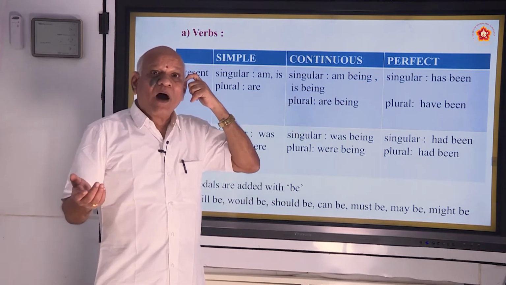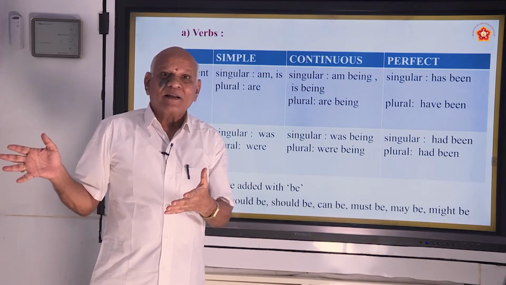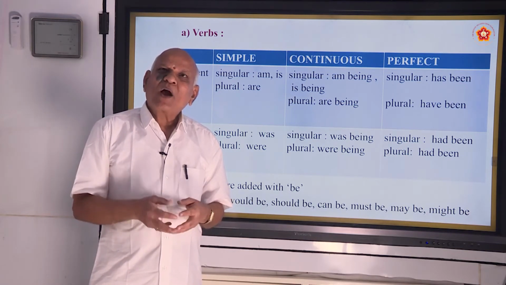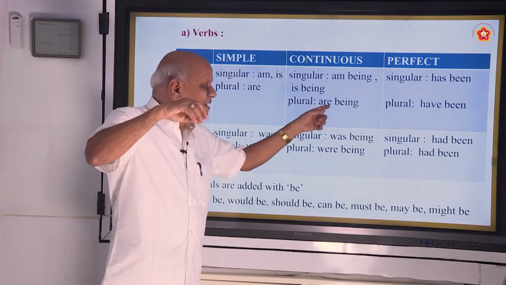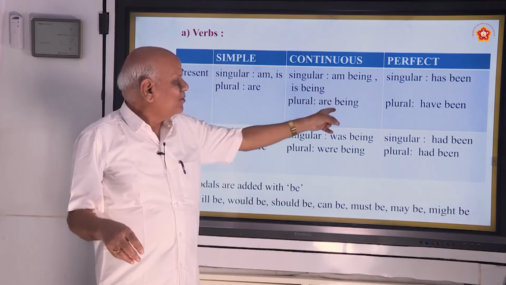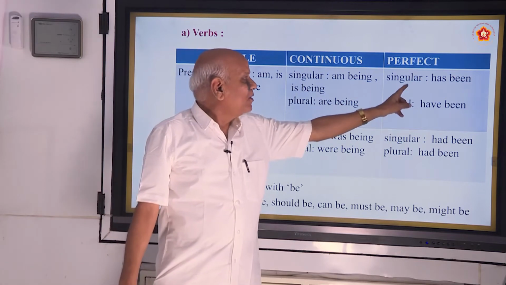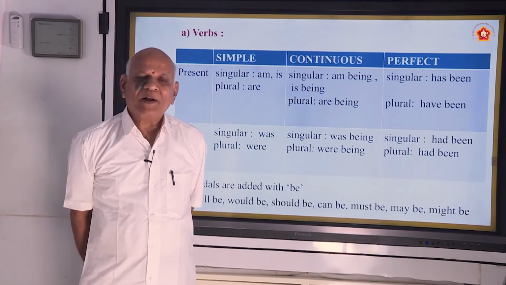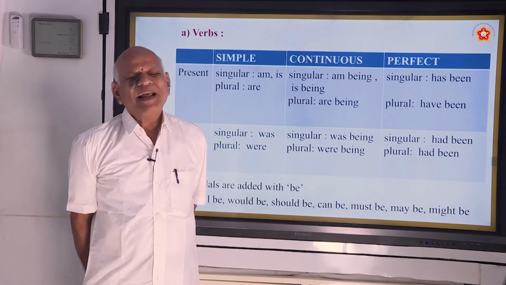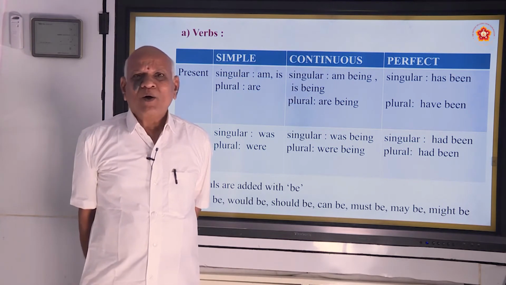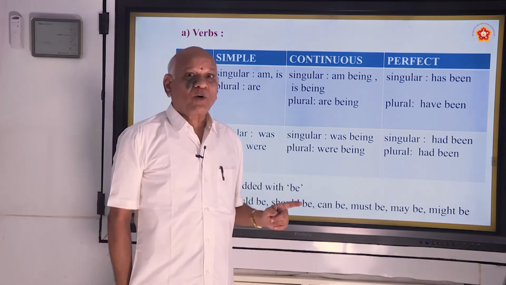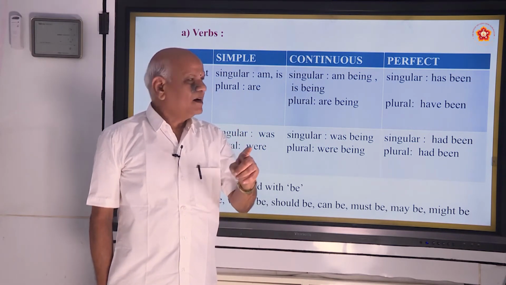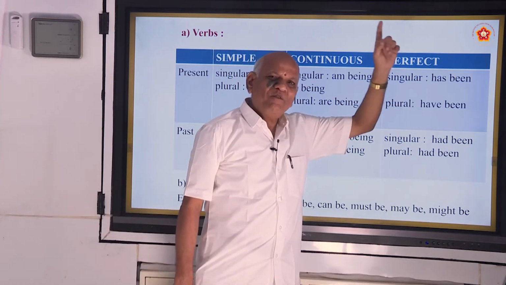And in plural, that are being. Gaundis are building that complex, are building. Building what? Complex. Complex are being. In continuous form, you have to do these things. And in perfect, singular has been, plural have been. Mr. Gunderao has finished his topic, has finished his task. The task has been finished.